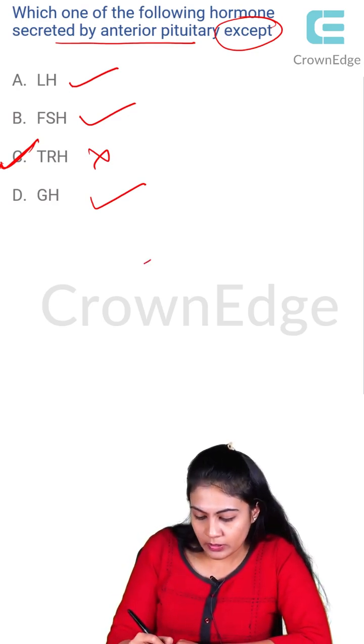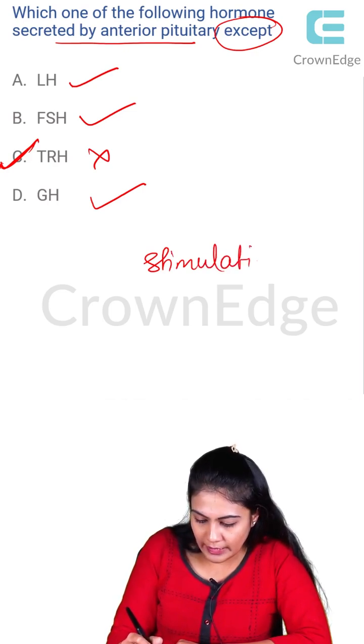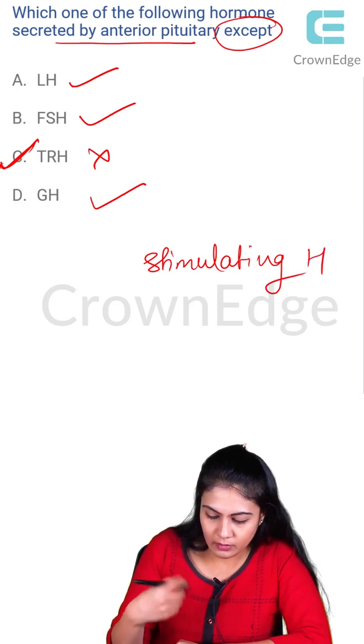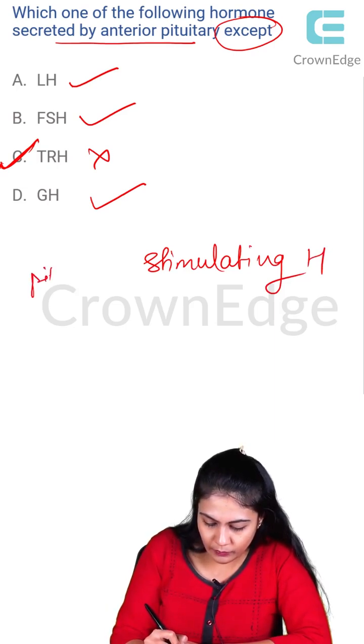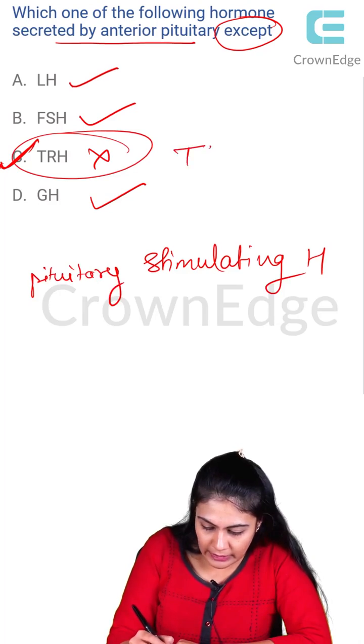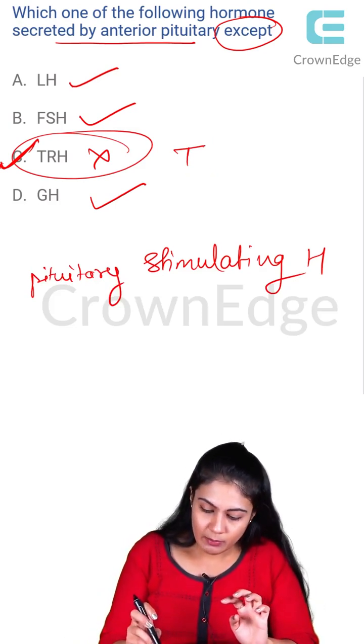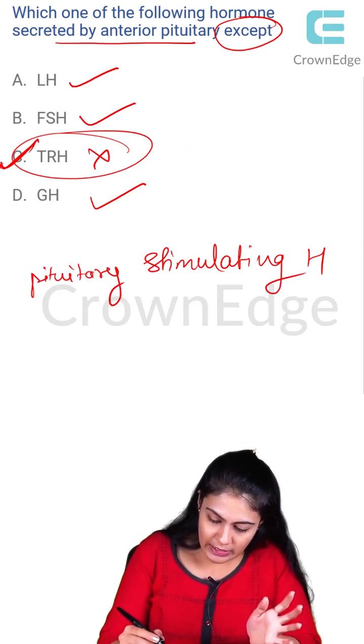See, we talked about the stimulating hormones that are released by the pituitary, right? So if this would have been TSH, then TSH is secreted by the pituitary, right? But over here they gave the option TRH.